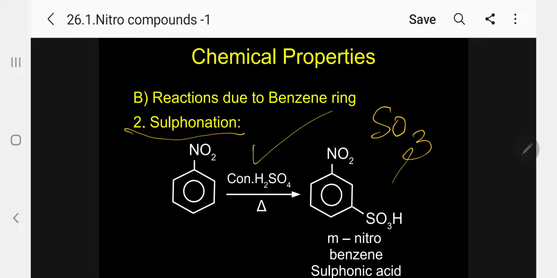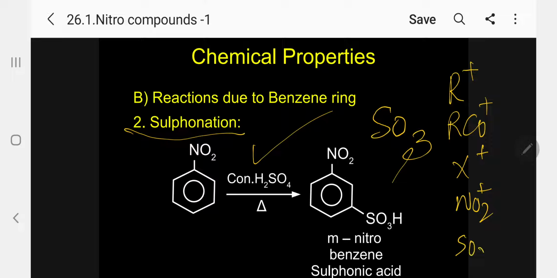For example, in alkylation R plus, acylation RCO plus, halogenation X plus, nitration NO2 plus, and sulfonation SO3 is neutral. It is acting as the attacking reagent. Please follow. A question can also be asked.